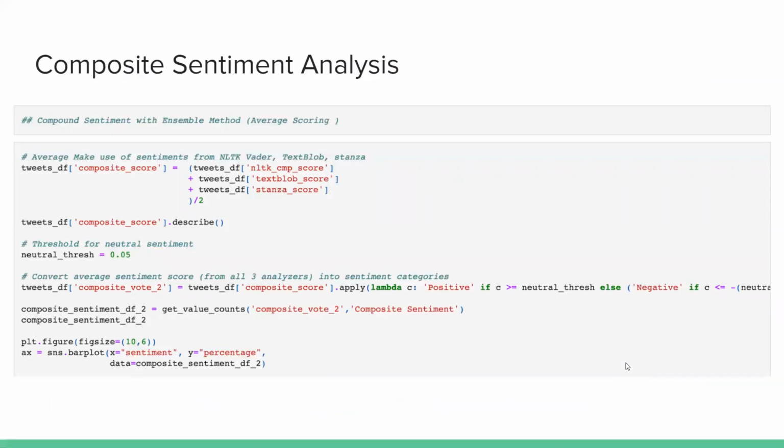We then did a composite sentiment analysis based on all 3 classifiers together. And here's just an example of the code we used to find an average sentiment score of the 3 classifiers for our tweets. We also used a voting technique to determine sentiment as well, which I'll talk about more on the next slide.